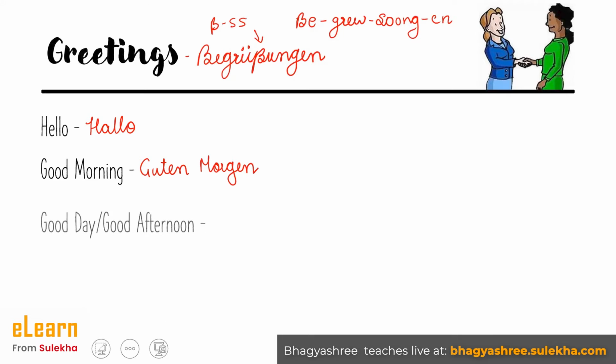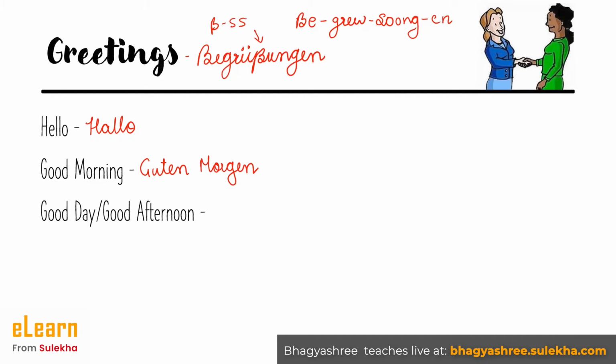Then next we have good day or good afternoon. So for good day and for good afternoon, you will say Guten Tag. Now Tag means day, but Guten Tag, this phrase is also used for good afternoon. Then we have good evening. So for good evening, we say Guten Abend.